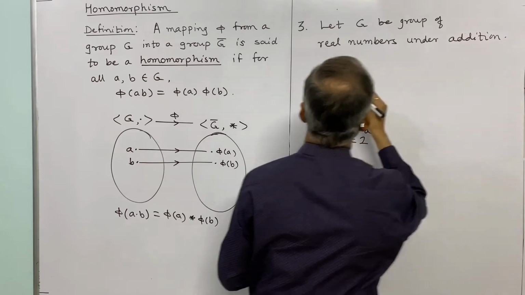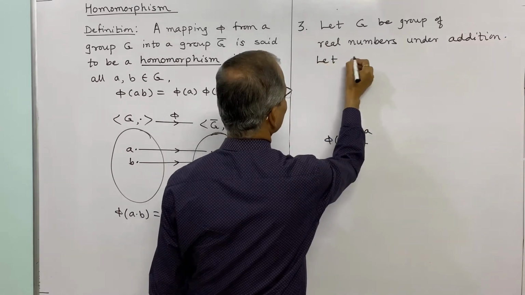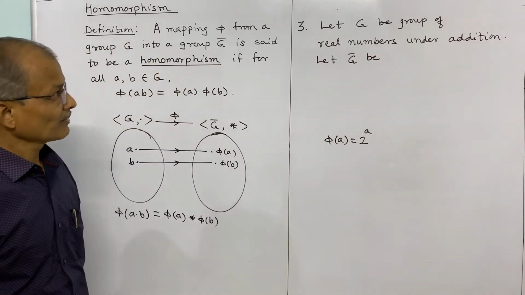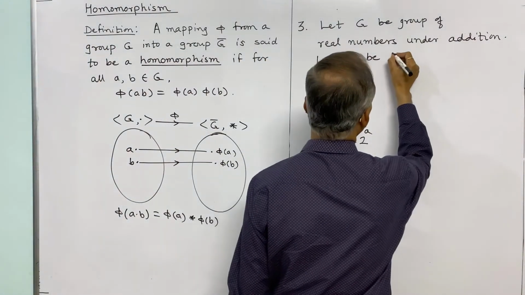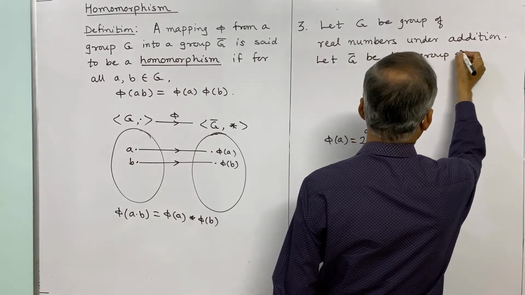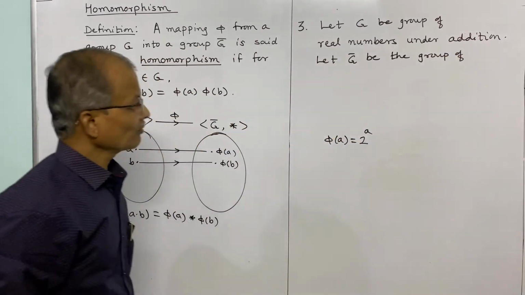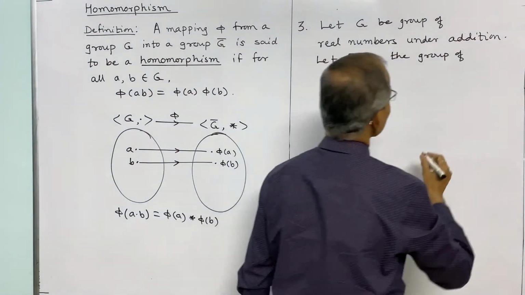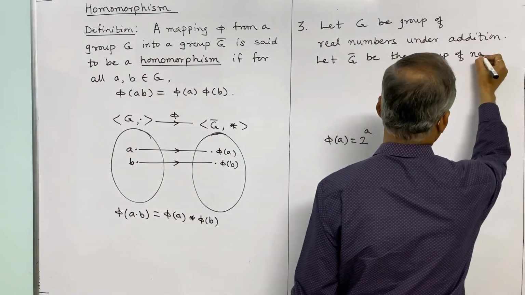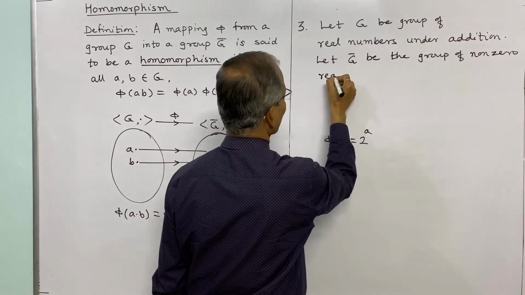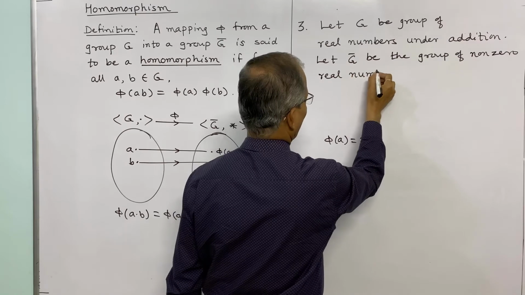and let G bar be the group of non-zero real numbers under multiplication.